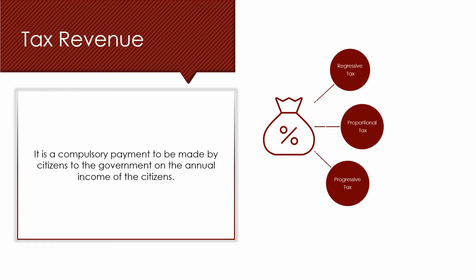In a regressive tax, the government assesses tax as a percentage of the value of the asset that the taxpayer owns. On the other hand, proportional tax is a flat tax system where the same tax rate applies to everyone regardless of income or wealth. Progressive tax. Taxes assessed under the progressive system are based on the taxable amount of an individual's income. In our country, we follow the progressive tax system.